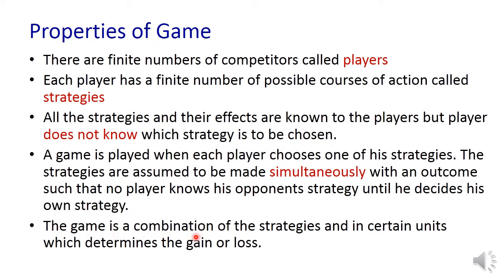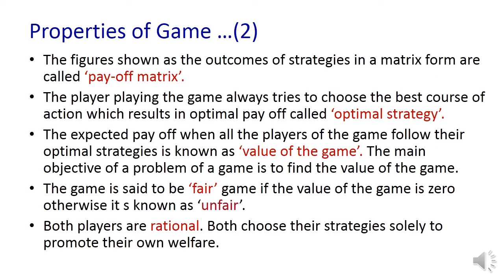The game is a combination of strategies in certain units which determines the gain or loss. Further, each game is associated with the outcome of strategies. The outcome of strategies is written in terms of a matrix called the payoff matrix.